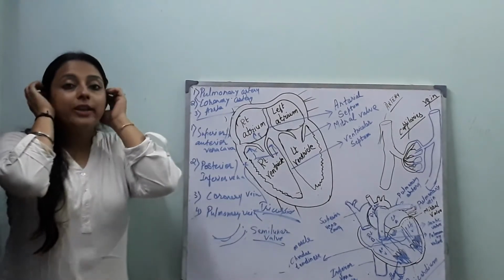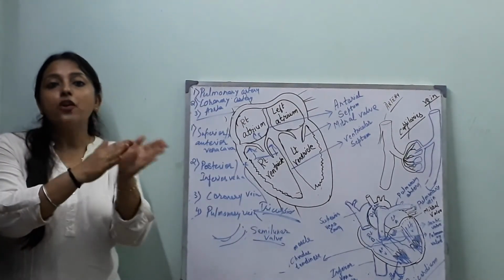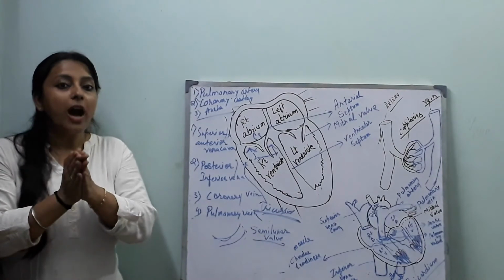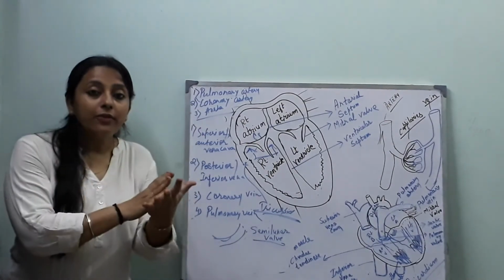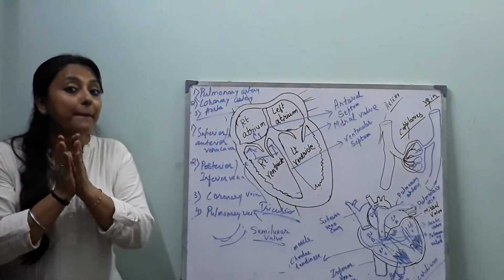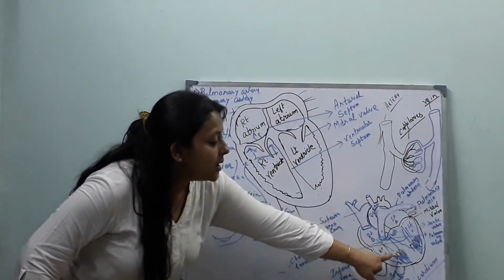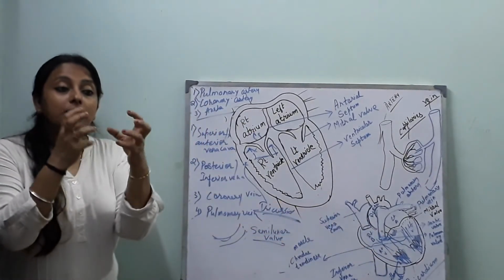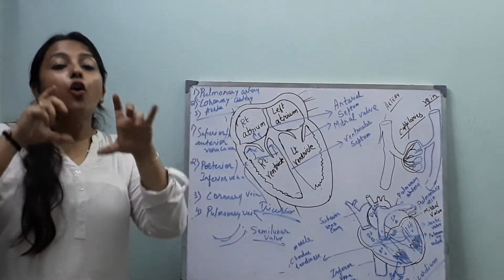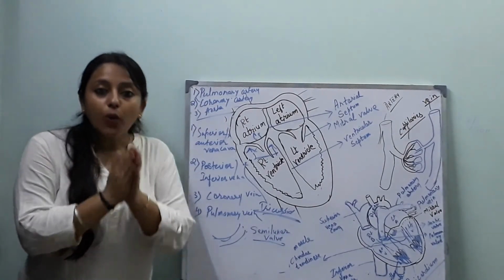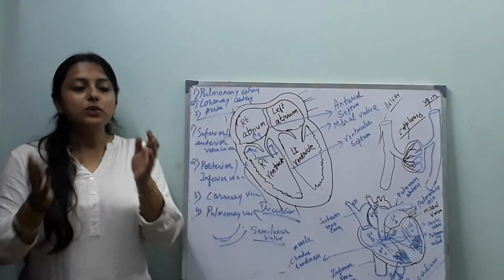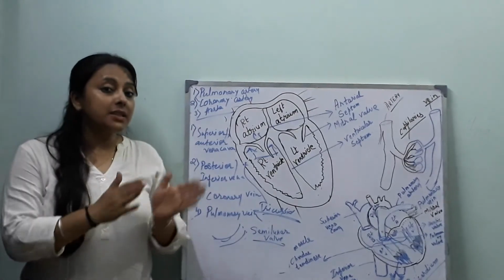Now, valves alone are not enough for the prevention of backflow of blood. We have a fiber-like structure inside our heart which holds the valve. On the right side, we have the tricuspid valve, and a muscle, the papillary muscle, which is present here. A fiber-like structure present between the papillary muscles and tricuspid valve is called chordae tendineae. It is a rope-like structure which holds the tricuspid valve and papillary muscles so that the valve can stay intact in its position.